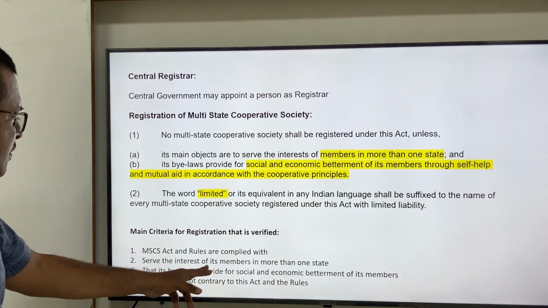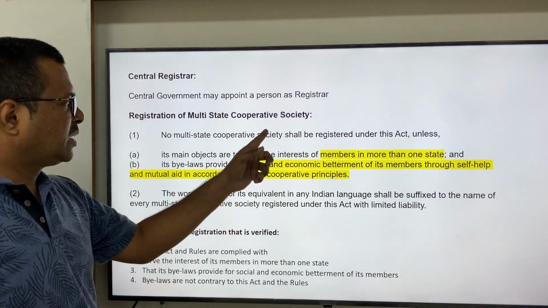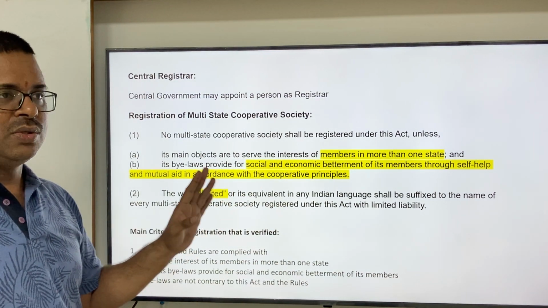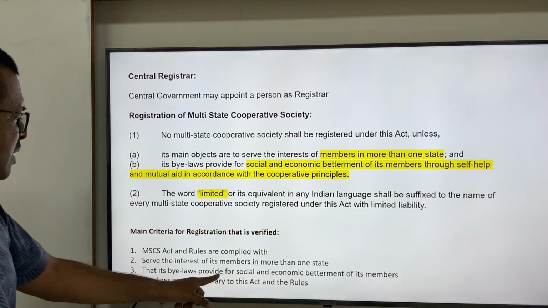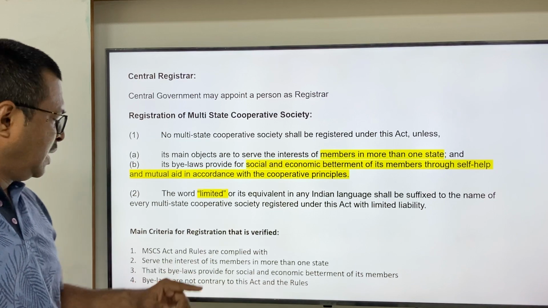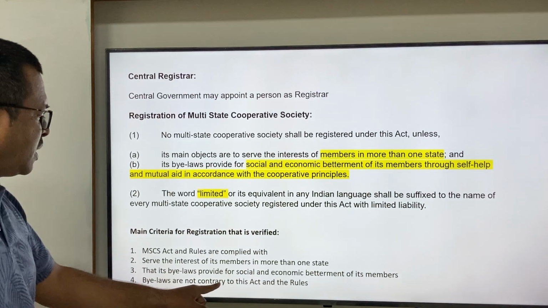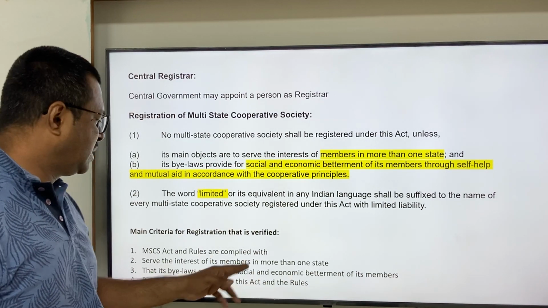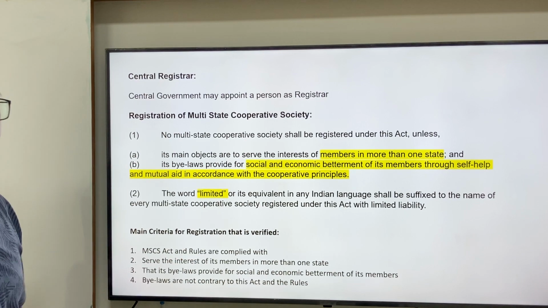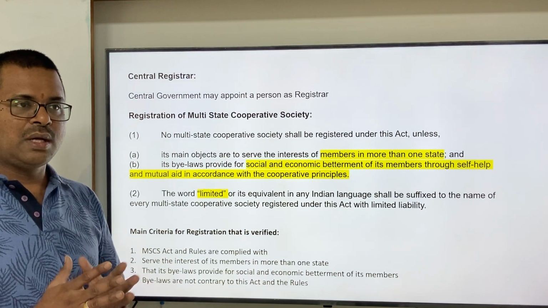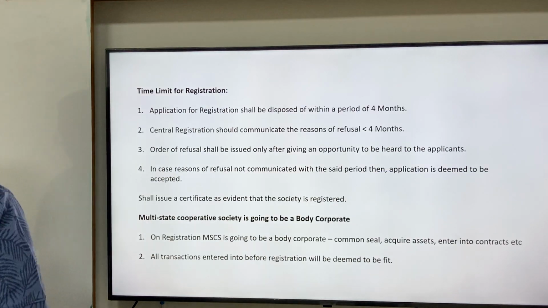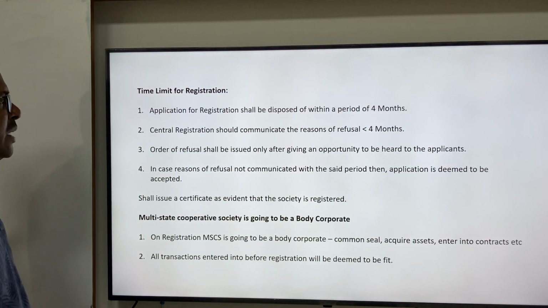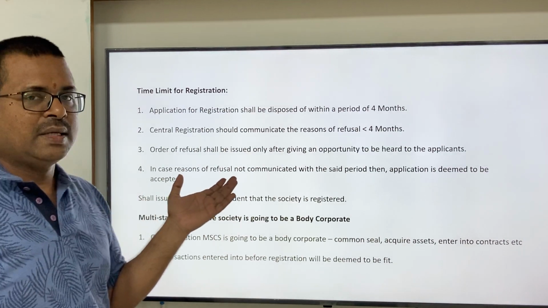Serve the interest of its members in more than one state: as we have mentioned here, this will also be verified by the registrar. That its bylaws provide for social betterment, this point also we have discussed. And bylaws are not contrary to this act and the rules. This is in relation to, again, point number 1, that all the laws and rules applicable are complied with. The registrar will verify.